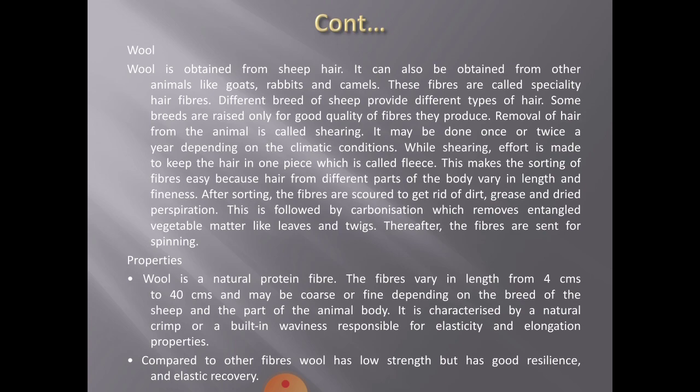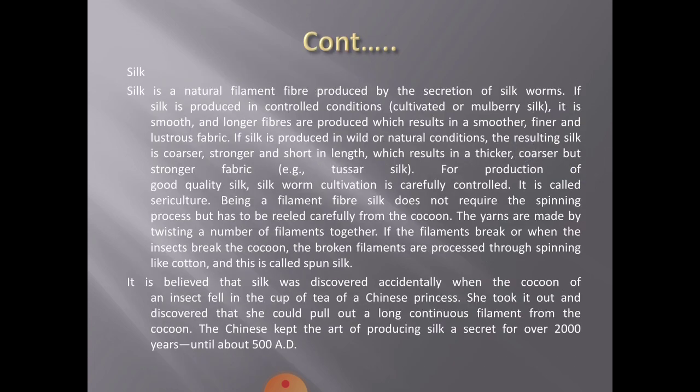There are various properties of wool. Wool is a natural protein fiber. The fibers vary in length from 4 centimeters to 40 centimeters and may be coarse or fine depending on the breed of the sheep and the part of the animal body. It is characterized by natural crimp, or a built-in waviness, responsible for elasticity and long-lasting property. Compared to other fibers, wool has low strength but has good resilience and elastic recovery.